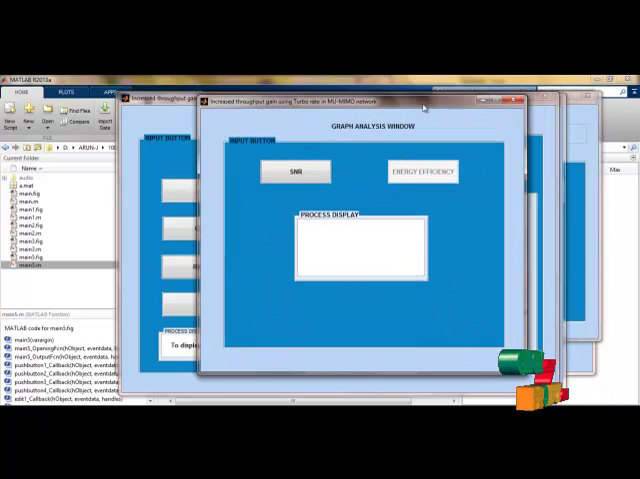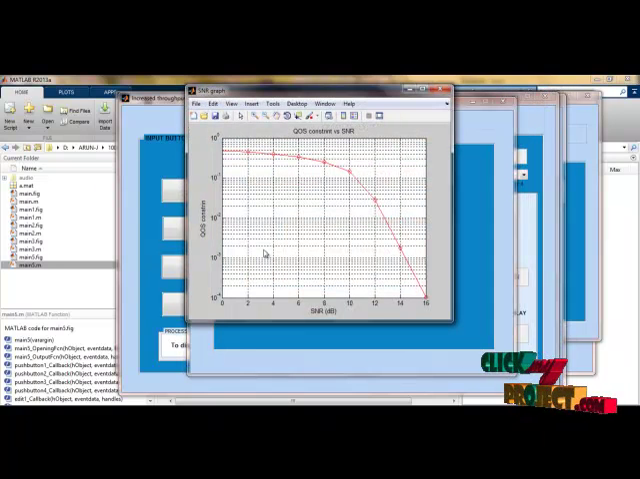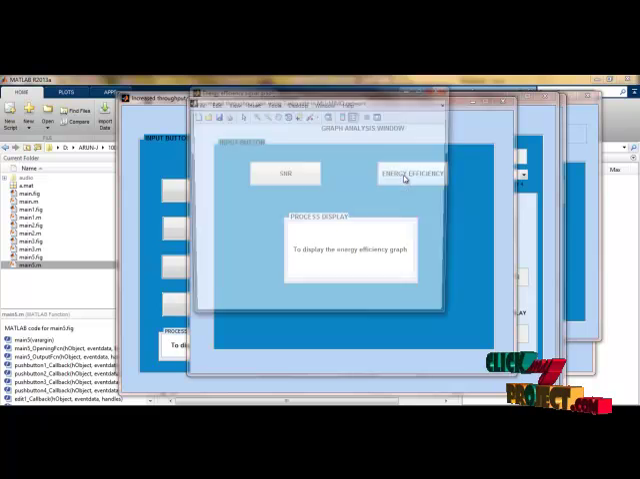So this is the performance. Here you can see the QoS constraint versus SNR, and then the energy efficiency graph is plotted here.